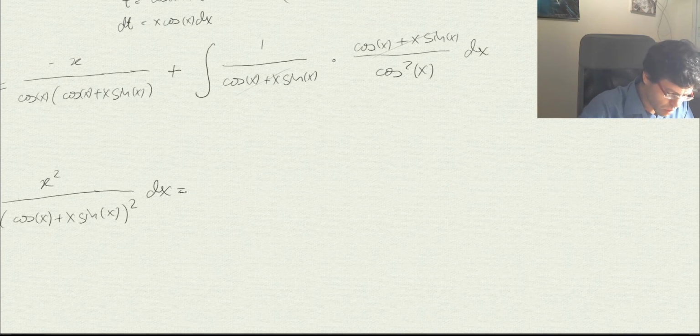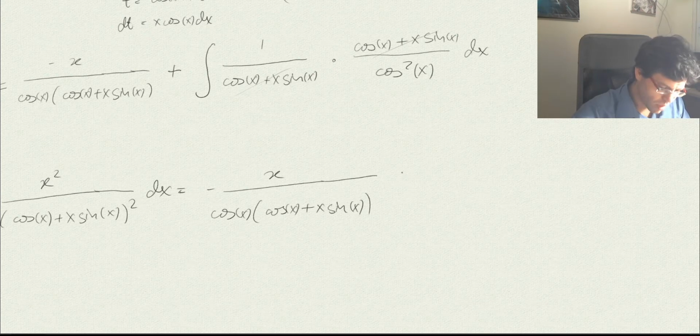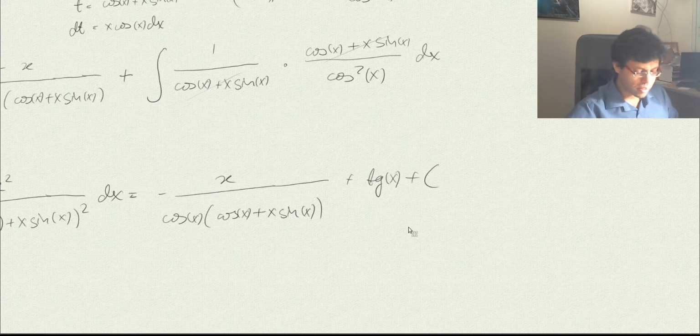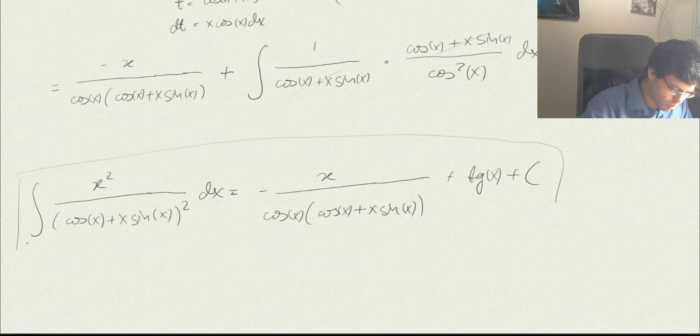So it's minus x over cosine of x times the cosine of x. Sorry for the handwriting, I'm trying to write it fast for you. So we have this, and then plus tangent of x plus c, and that's already the answer.